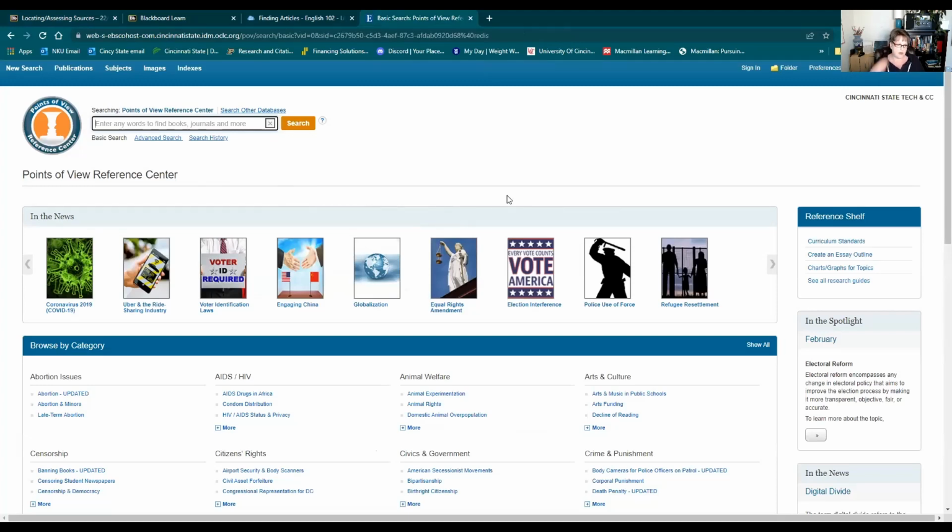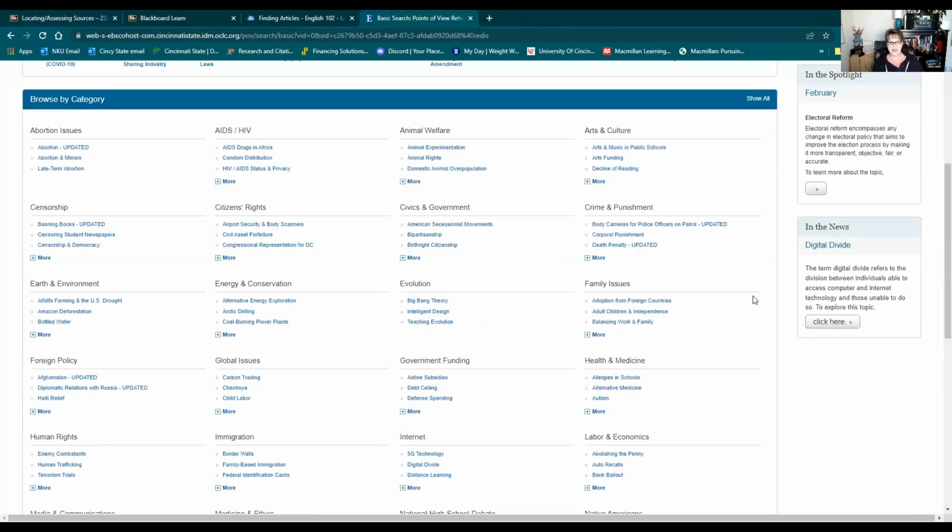Now, there's a bunch of stuff up at the top that is probably more current. You'll see here COVID stuff, voter identification, China, use of police force, so on and so forth. Those are things that are, more or less, current events. But you'll see down here that there are all these topics.